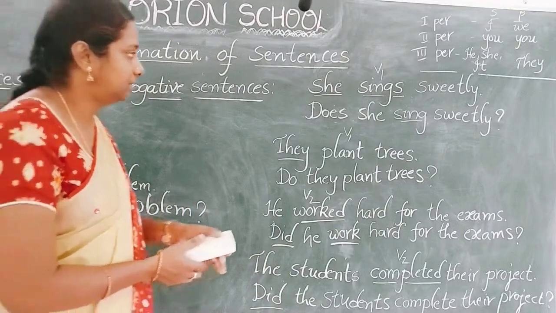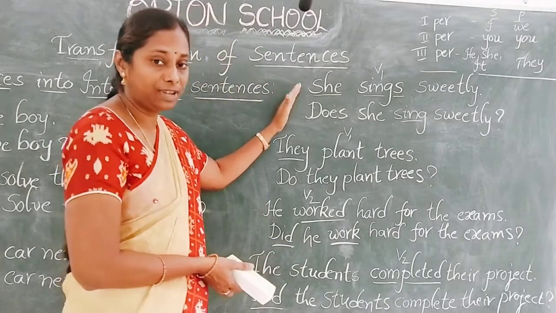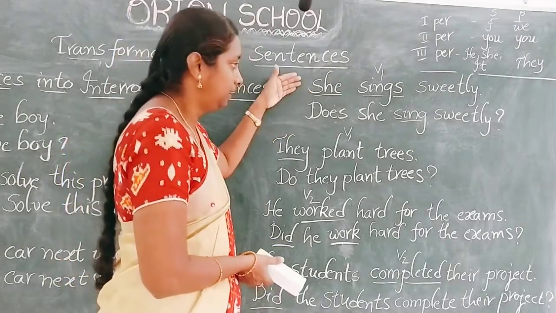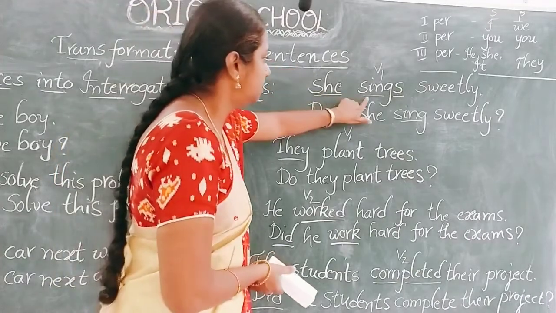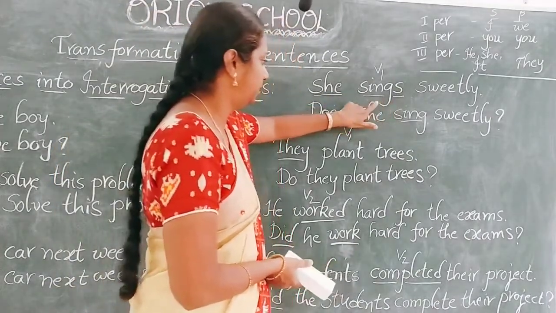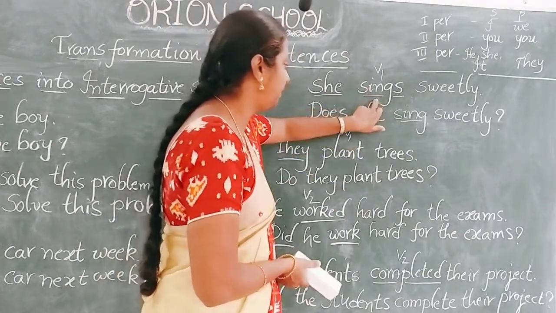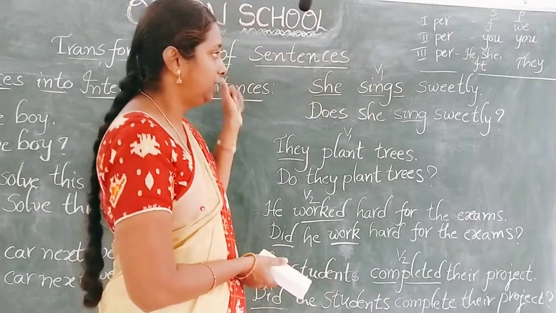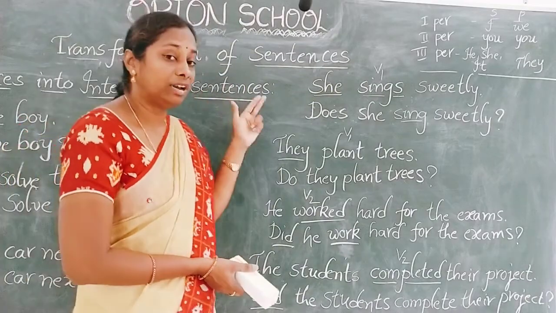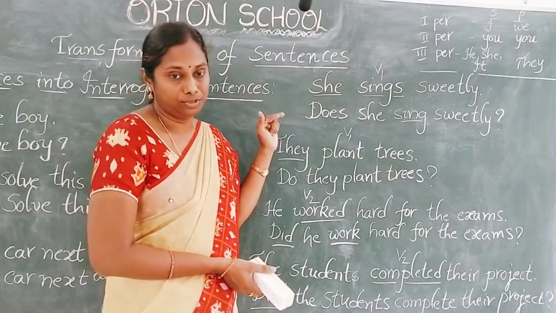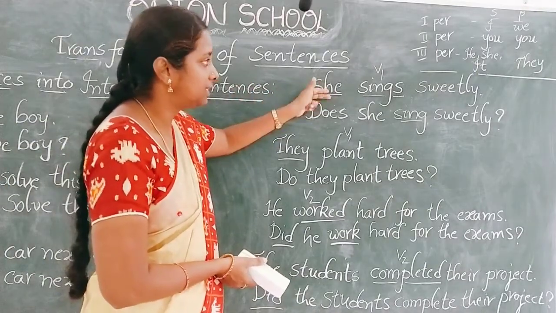Let me explain once. If we do not have any helping verb, if we have a main verb, how to change the sentence into an interrogative sentence? See, based on the verb, whether it is V1 or V2, we have to identify. So if it is V1 form and in the subject place we have third person singular pronouns, so he, she, it, or singular nouns also are treated as third person singular pronouns.